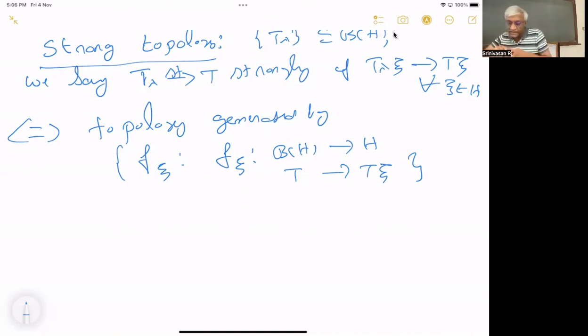So I am saying the topology generated by these functions has a base.